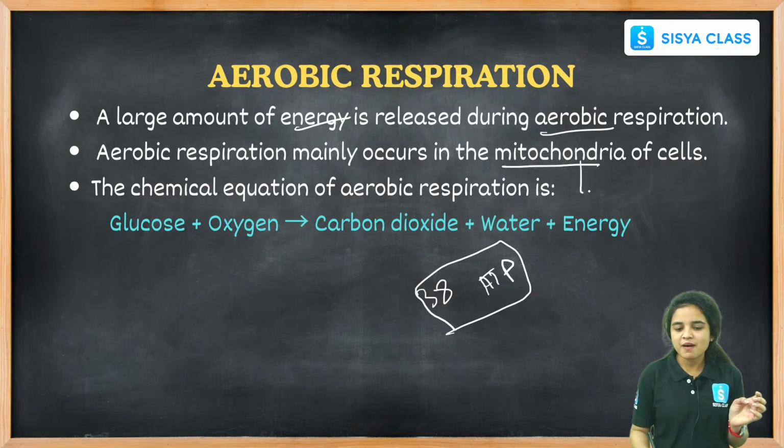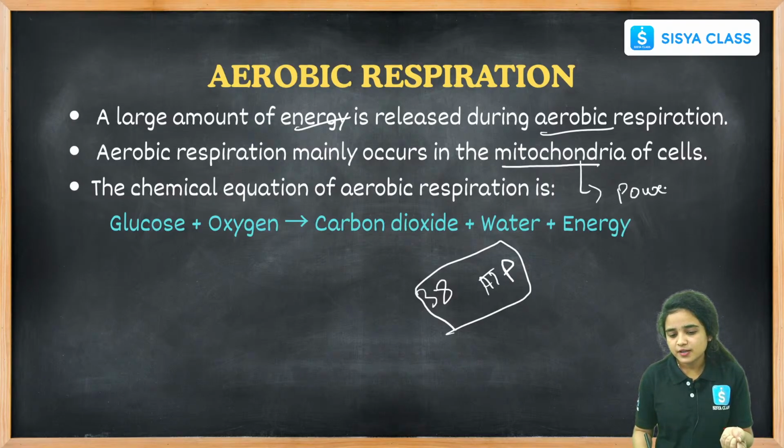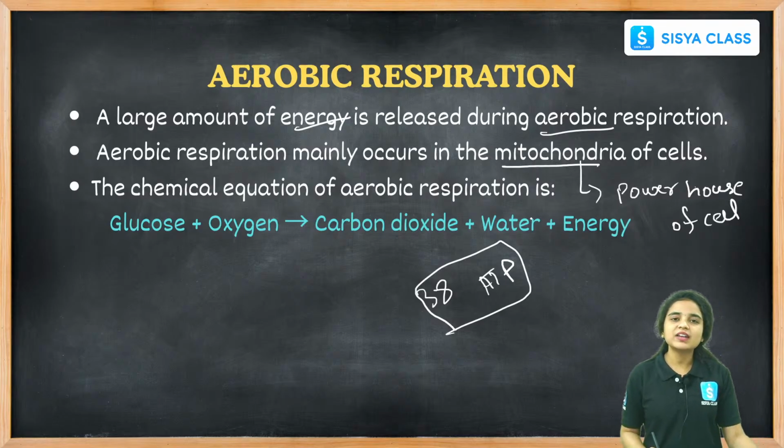We call it the powerhouse of our cell, right? In the topic cell organelles, we all learned that mitochondria is called the powerhouse of the cell or energy currency of the cell. So this aerobic respiration mainly occurs in the mitochondria of the cells.